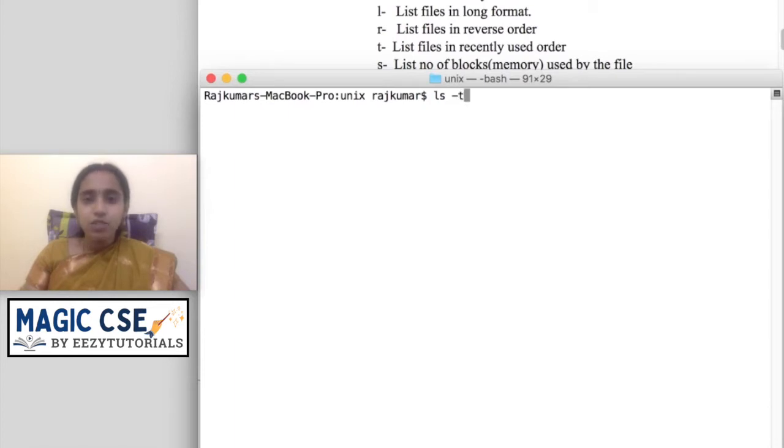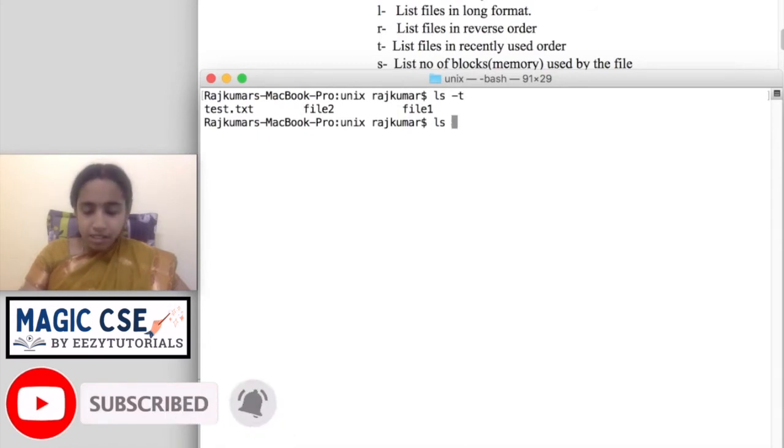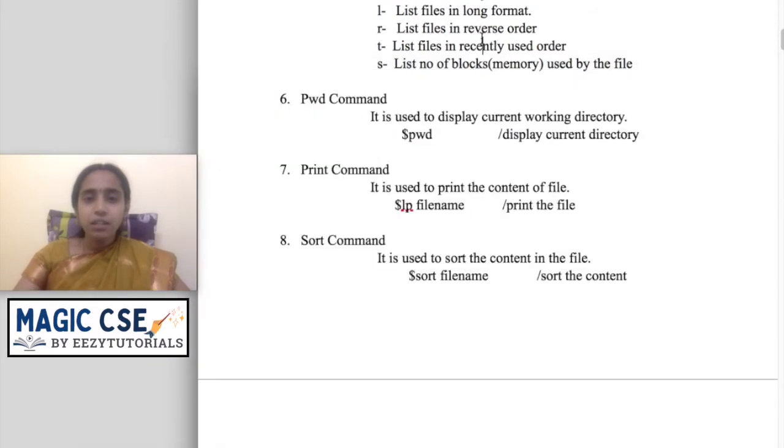For that I can use ls space -t. Recently I have opened this, then this and lastly this. So that is displayed. If I want to know the memory block or size of the file, I can give ls -s. It will display how many blocks or bytes there are.